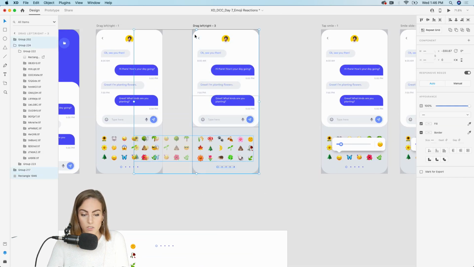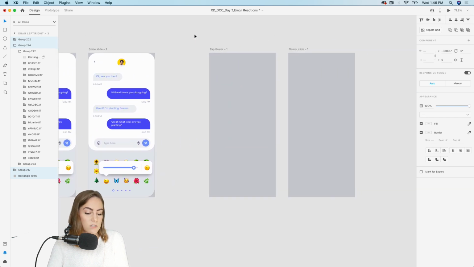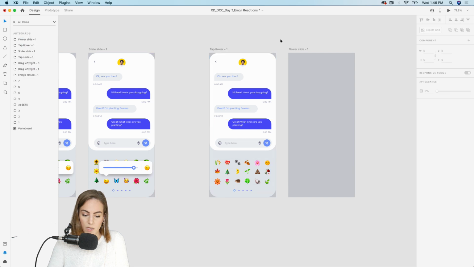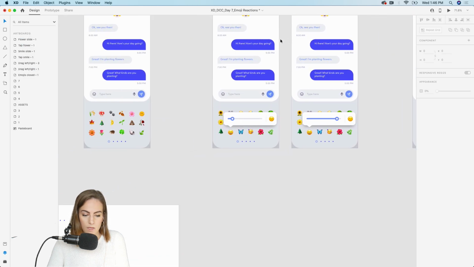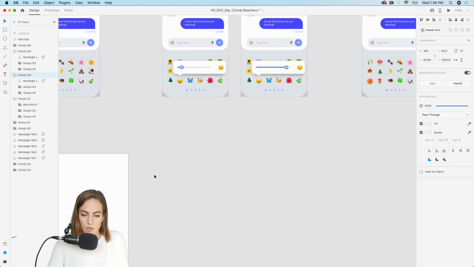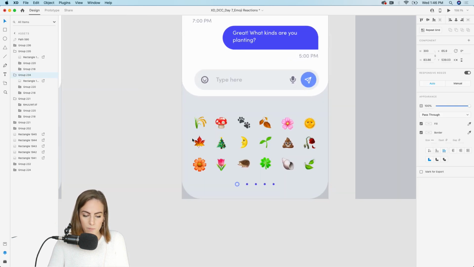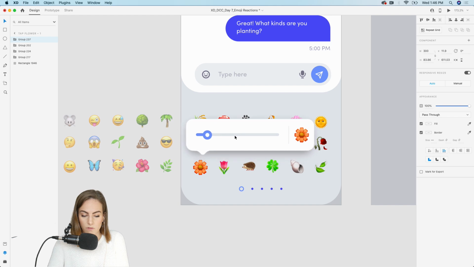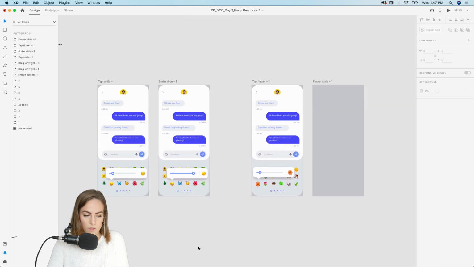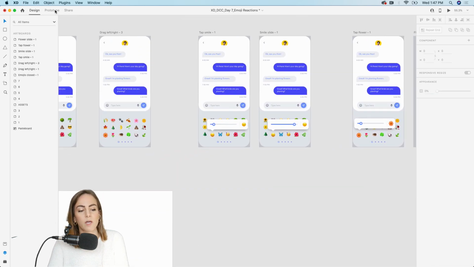So let's copy this whole artboard, and we're just going to do the same thing that we just did with the smiley face. So paste that there, and we want to grab the next little pop-up, and this time it will just be the flower. And we're going to change the color of the flower. So leave it at the bottom, and let's go into our prototype mode.